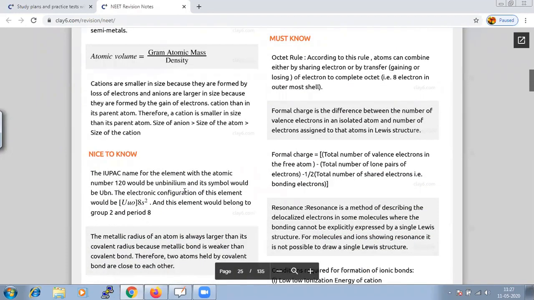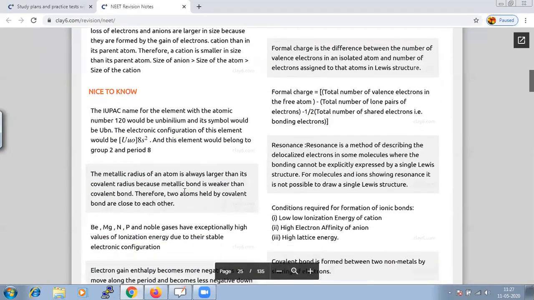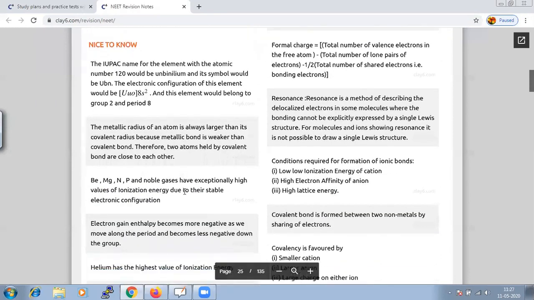And yes, when you are studying electron gain enthalpy, do focus on its properties, because electron gain enthalpy becomes more negative as we move along the period, and it becomes less negative down the group. This is important to note, because they may give you certain elements and ask you to arrange them.